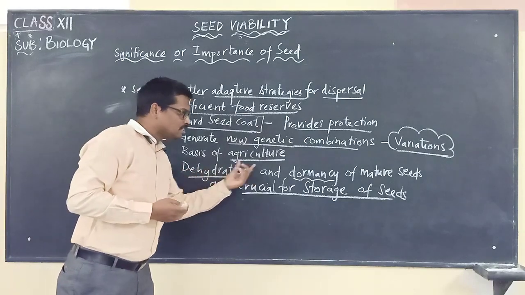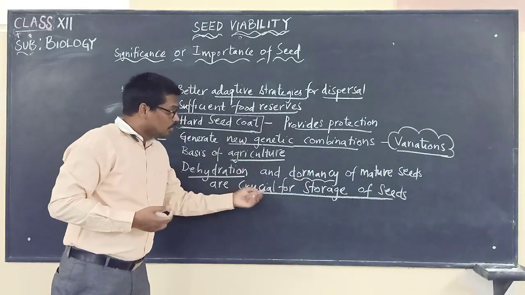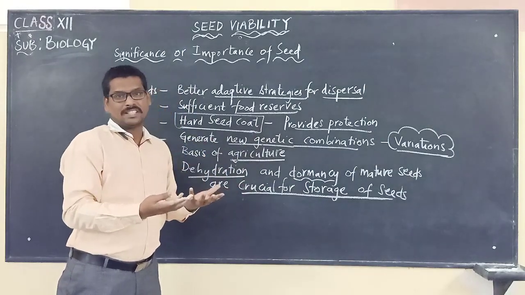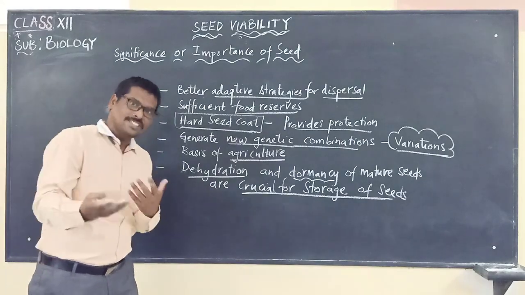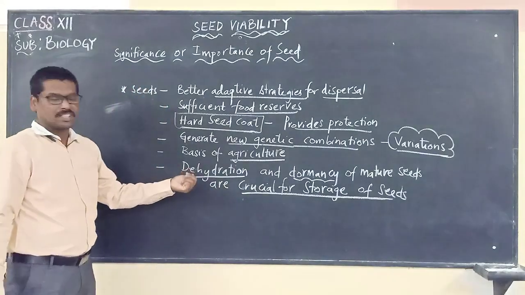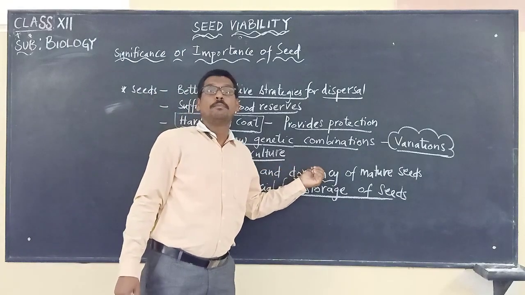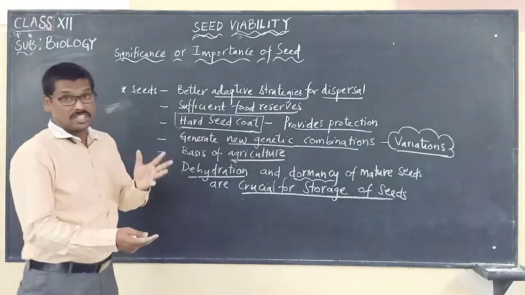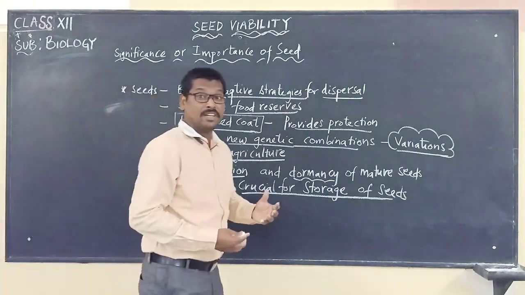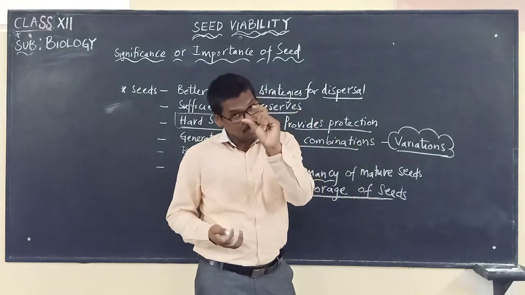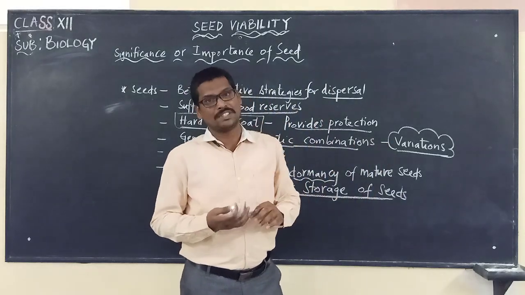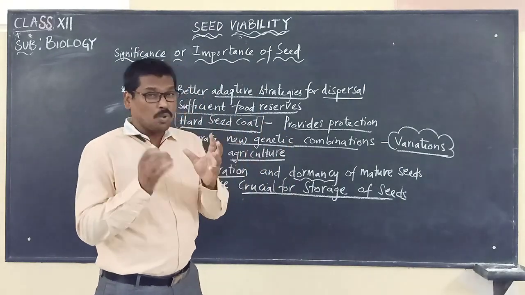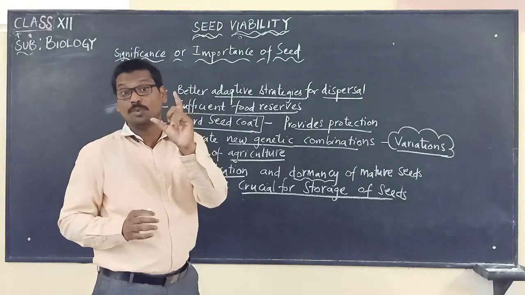Dehydration and dormancy of mature seeds are crucial for storage of seeds, because we are cultivating the food material year after year, or the next season, because the seeds are in what condition? Dehydration and dormancy. And not only this, we have to remember, some fruits have thousands of seeds. Within one fruit only, there may be thousands of seeds. It is not just one fruit having one seed.